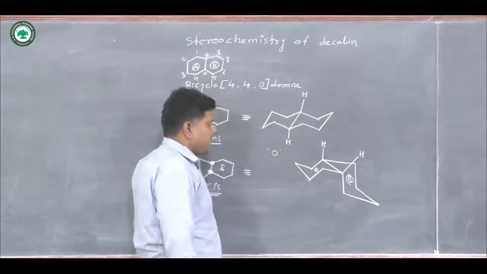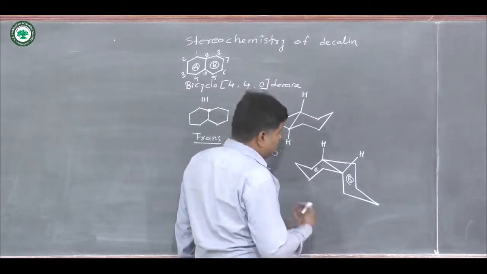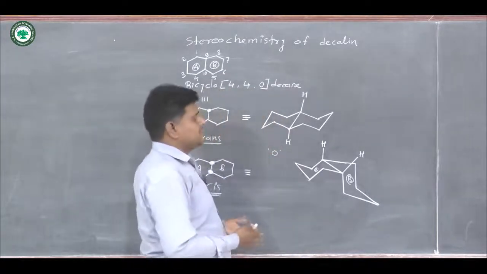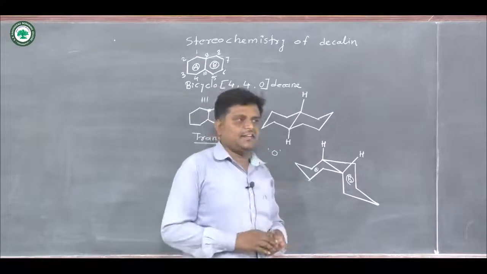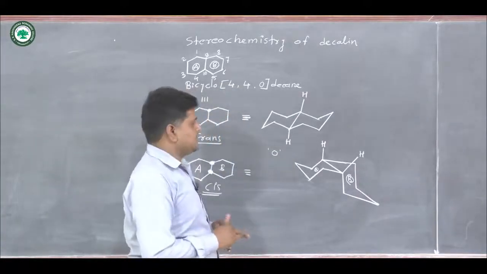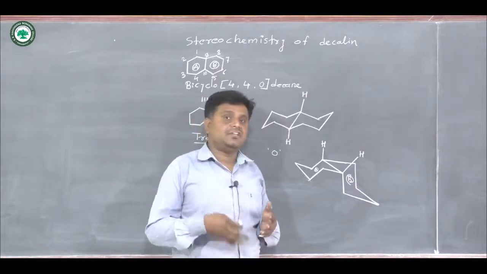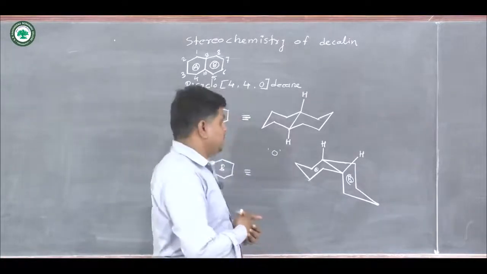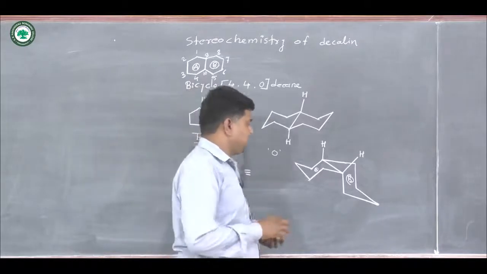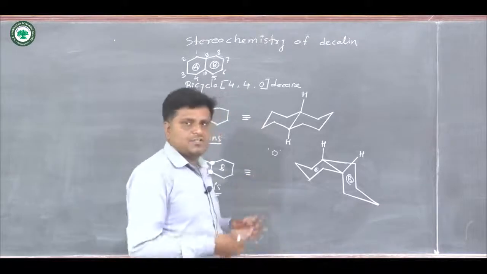Now here the energy calculation is possible by using some different criteria known as segments. If there is a cis segment present in the ring, at that time it also gives an energy and interactions. Different types of interactions are there. Why? Because they are very close to each other.